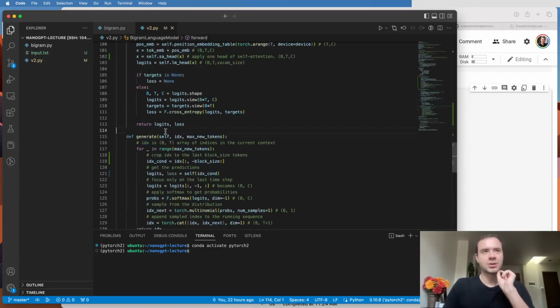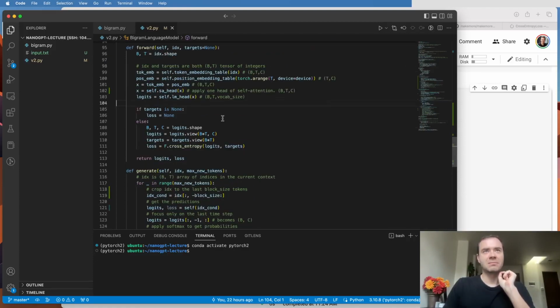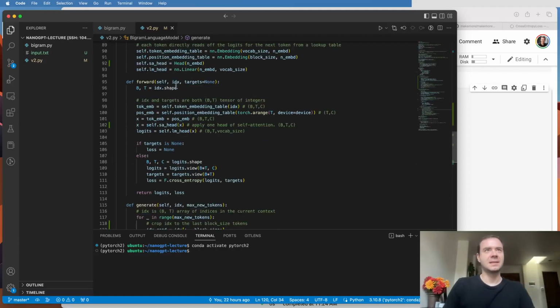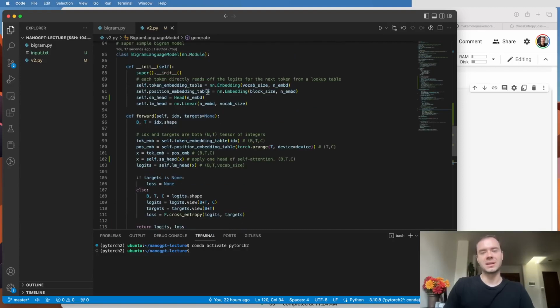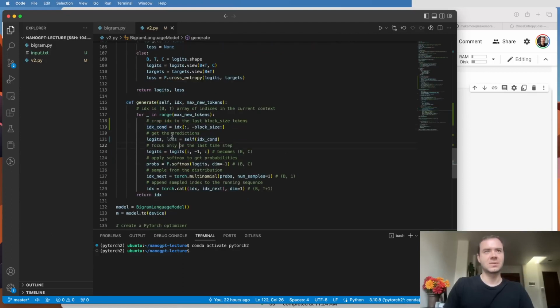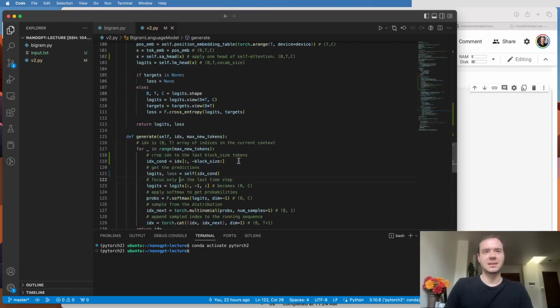I had to make one more change, which is that here in generate, we have to make sure that our idx that we feed into the model, because now we're using positional embeddings, we can never have more than block size coming in. Because if idx is more than block size, then our position embedding table is going to run out of scope because it only has embeddings for up to block size. And so therefore I added some code here to crop the context that we're going to feed into self, so that we never pass in more than block size elements. So those are the changes, and let's now train the network.